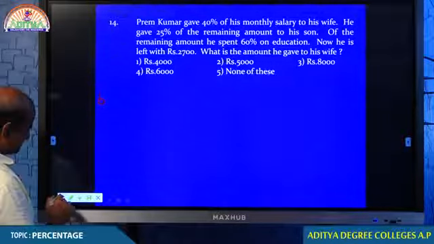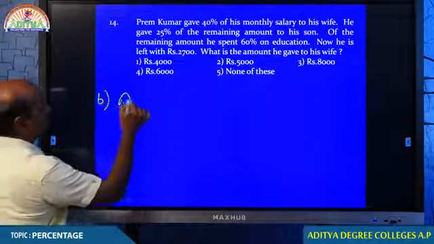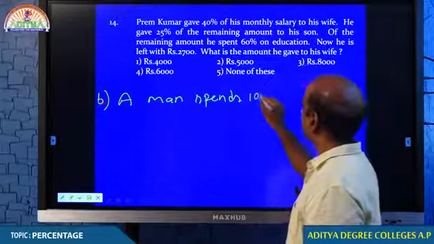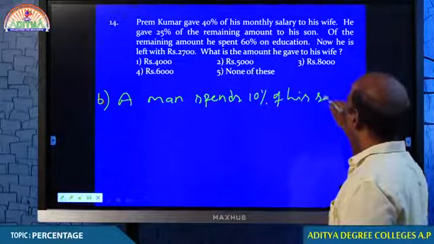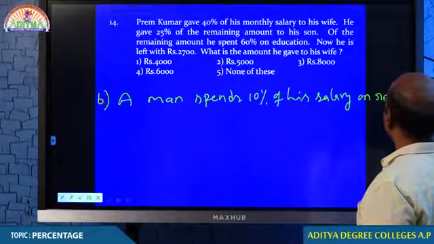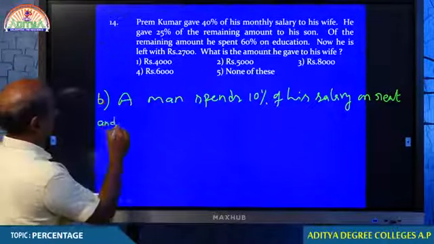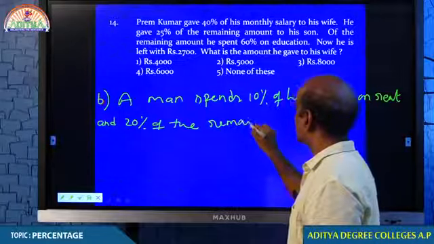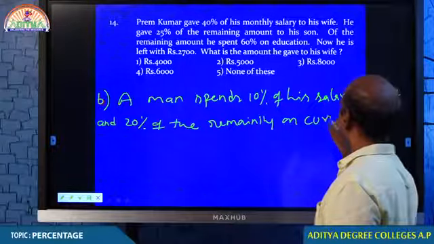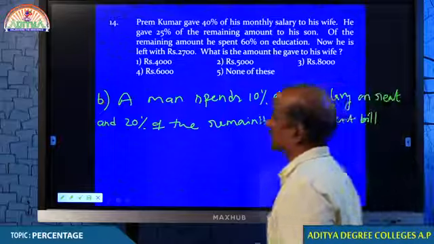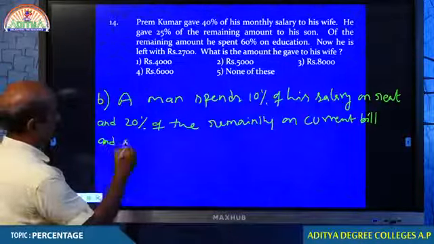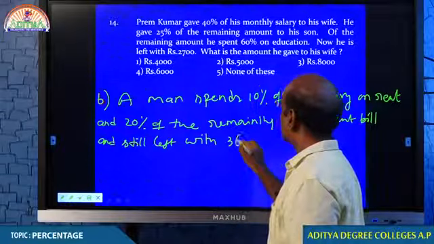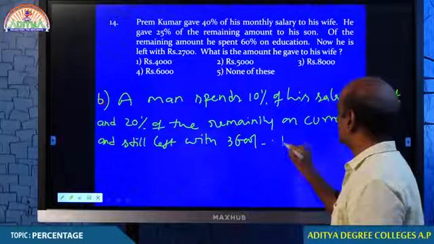Now, this is question number B. A man spends 10% of his salary on rent, okay, and 20% of the remaining on current bill, and still he is left with 3,600 rupees. Okay. Now my question, find his salary.